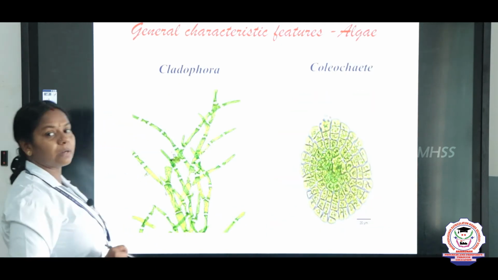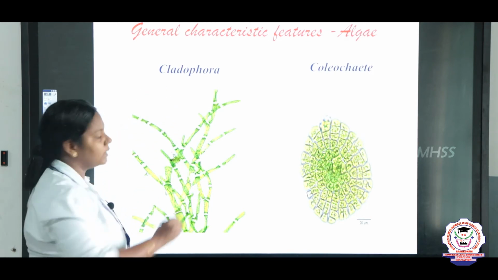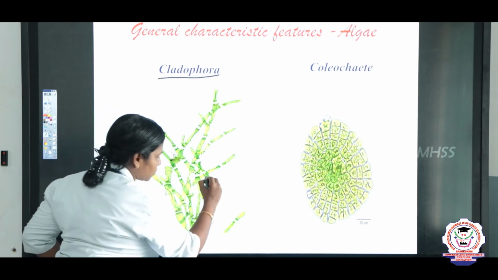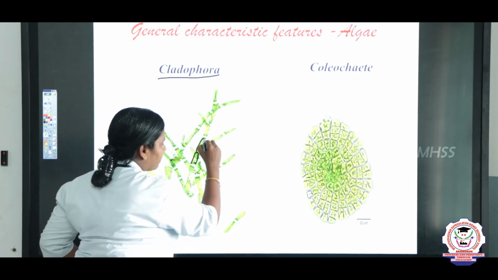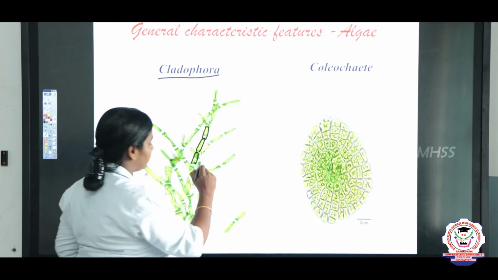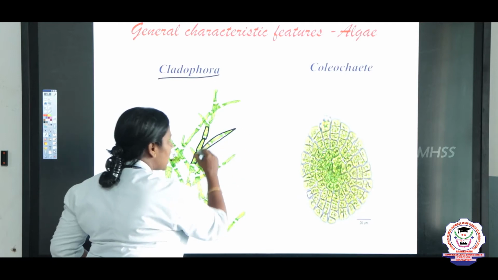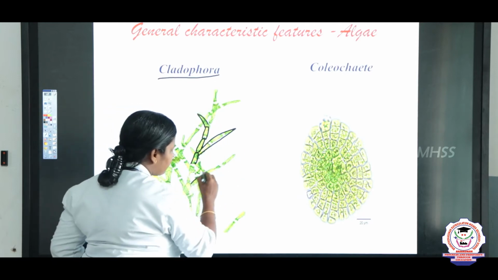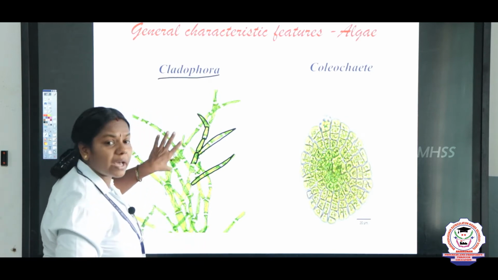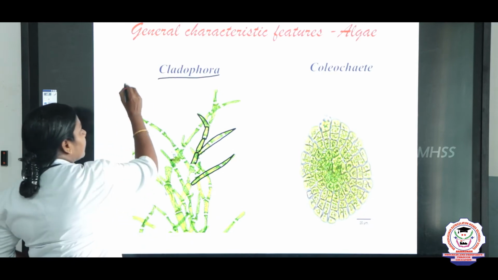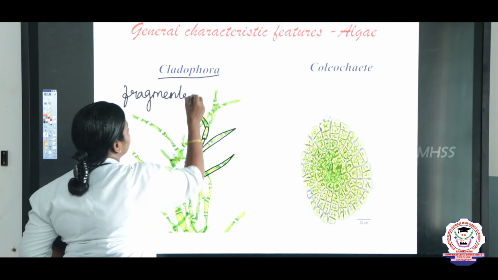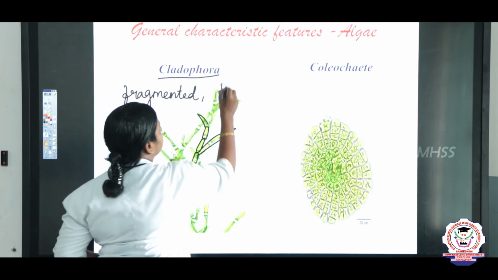And now we are going to study the example Cladophora, right. You just look at this algae children, it also occurs in fragments, right. This is one fragment, this is one fragment and this is one fragment, but we can see many branches arising from the fragments. See, this is one branch and this is another branch, likewise many branches arise from the fragments. So, Cladophora is an example of algae fragmented and branched.